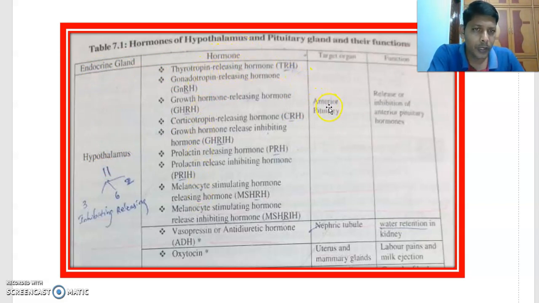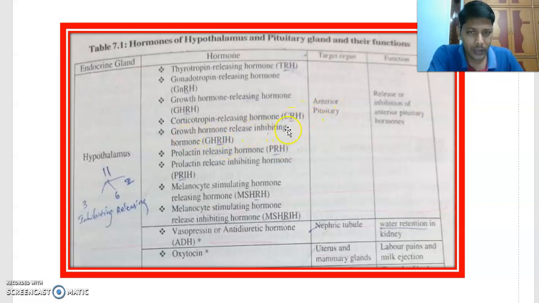Thyrotrophin releasing hormone targets the anterior pituitary. Gonadotrophin releasing hormone, GnRH, target: anterior pituitary. Growth hormone releasing hormone, GHRH, target is anterior pituitary. Next, corticotrophin releasing hormone, CRH, same target.